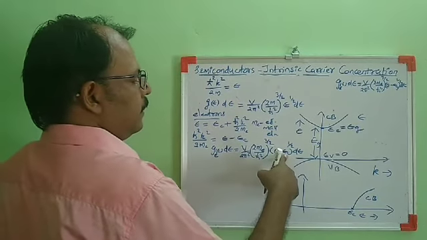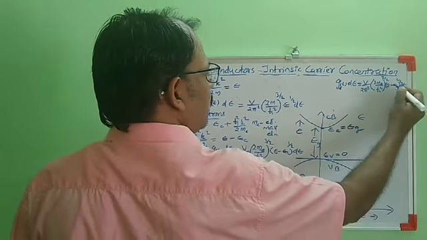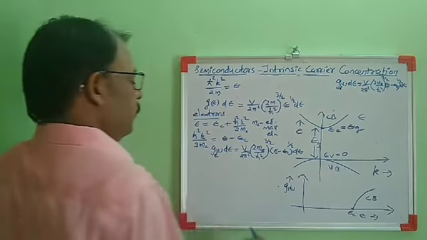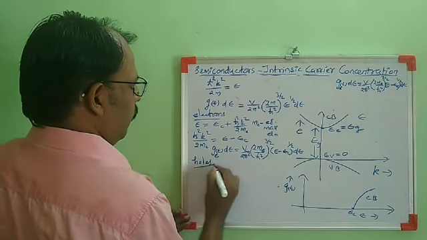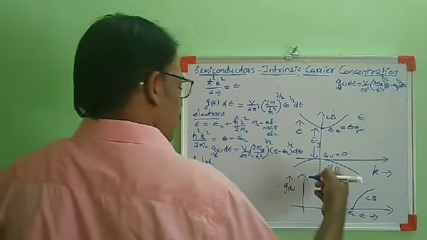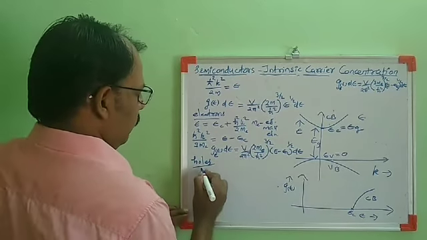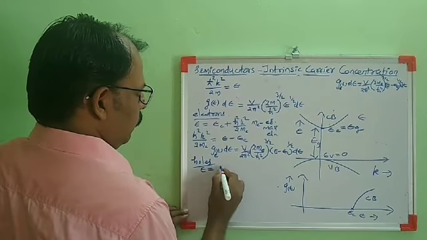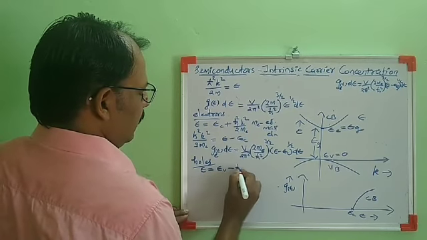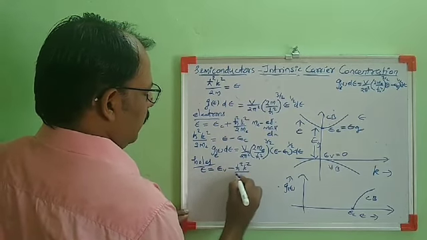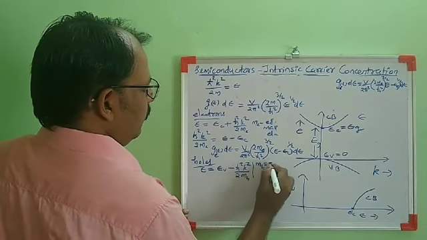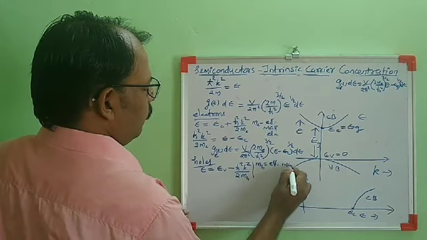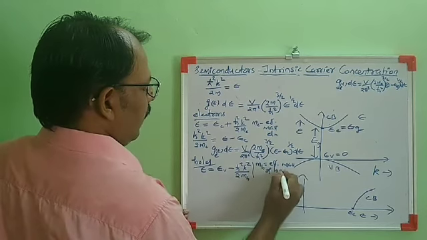EC, we can give it as EG, so it will be E minus EG raised to 1 by 2 into DE. Now we will calculate the density of states of holes. For holes in valence band, the energy is given by E is equal to EV minus H bar square K square by 2 mH, where mH is the effective mass of holes in valence band.